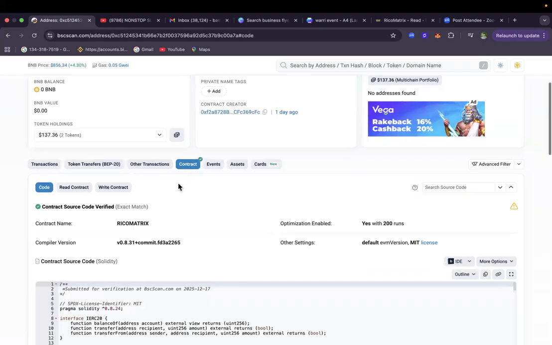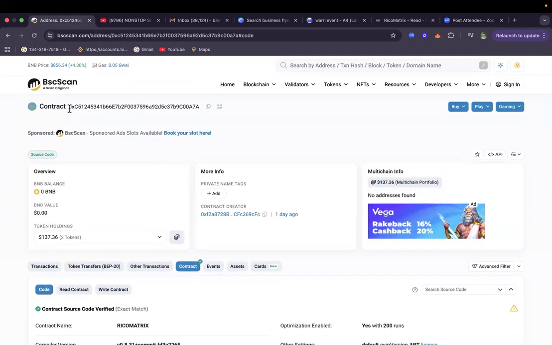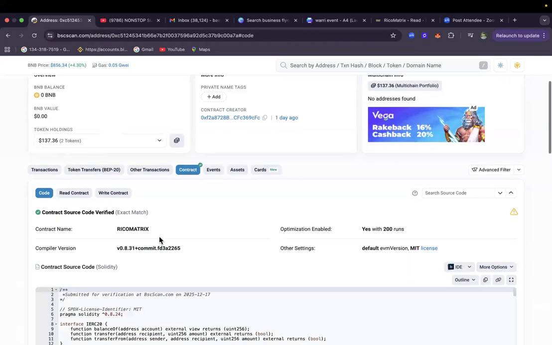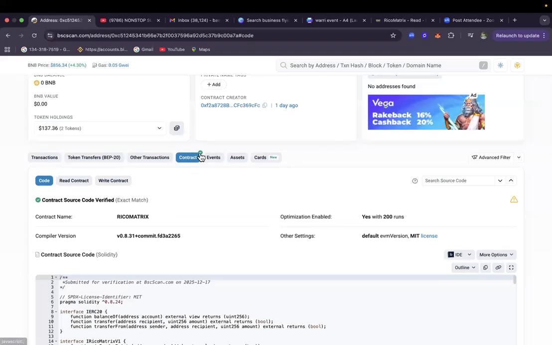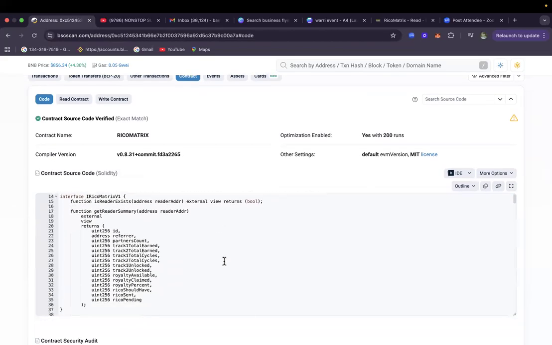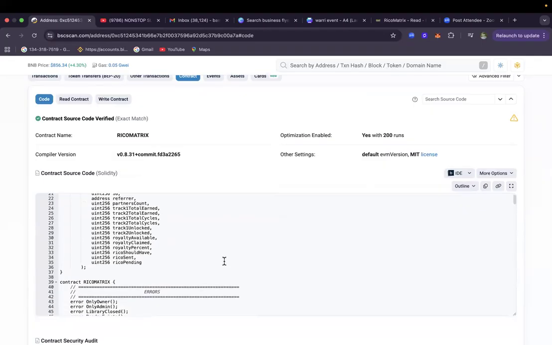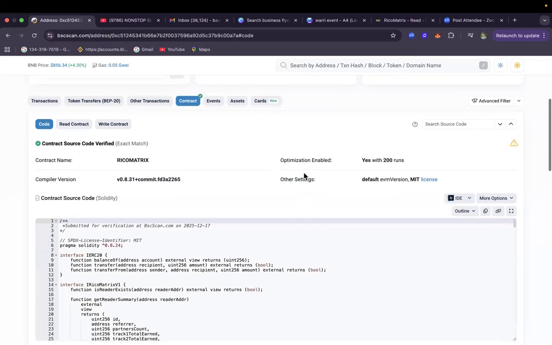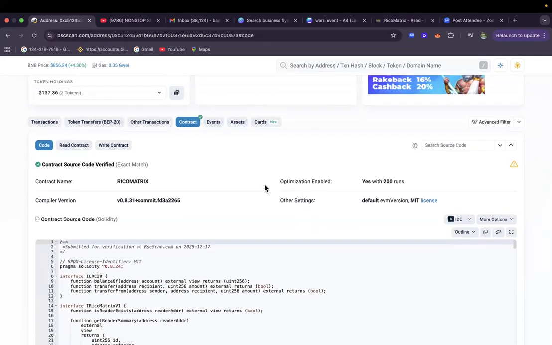Then please pay very close attention. Right now, you can see this is the smart contract address. It ends with A7A. Yeah, that's the Recometrics smart contract, and then you can see we are currently in the source code. It has been verified, which is open source, meaning that everybody can read this contract. So you just have to take your time, read the contract. Then, if you know how to read, good and fine. If you don't know how to read, don't worry because everything is transparent here.